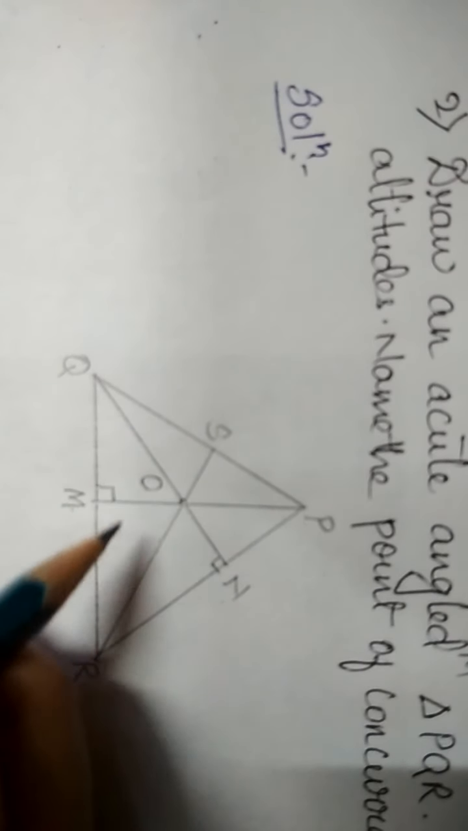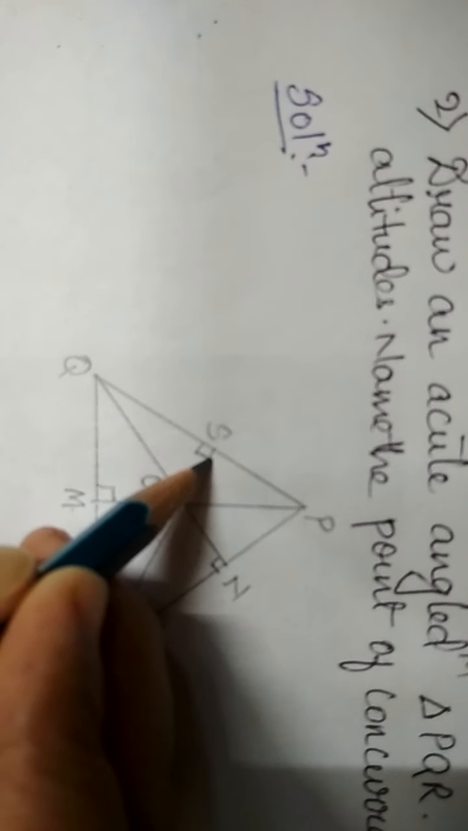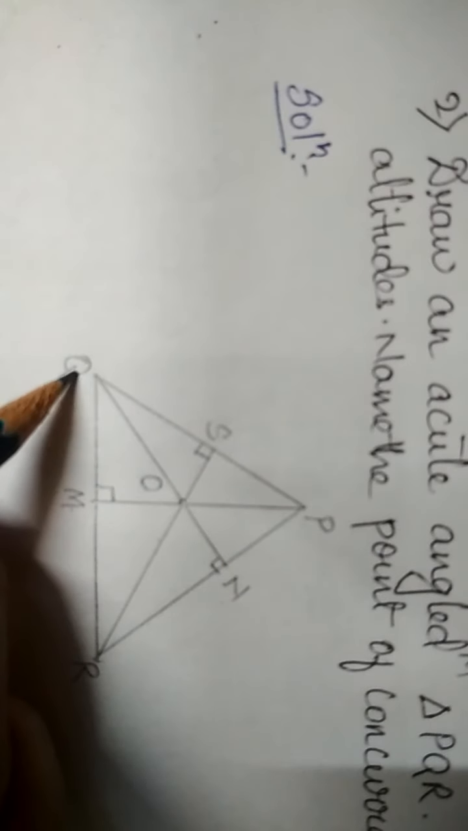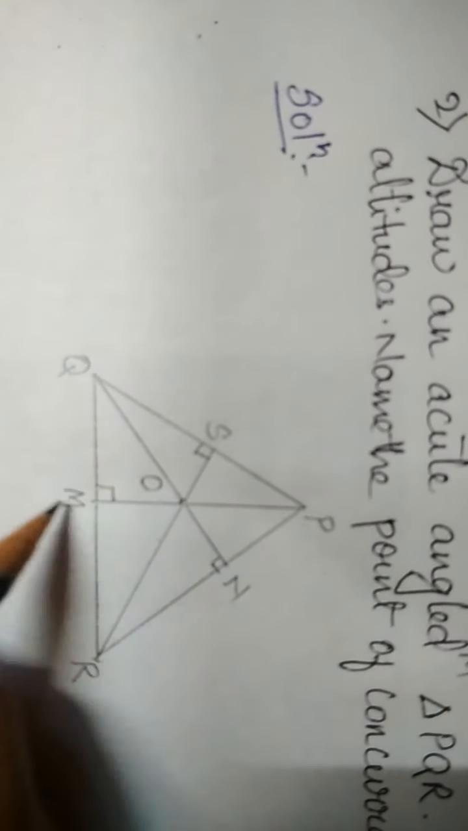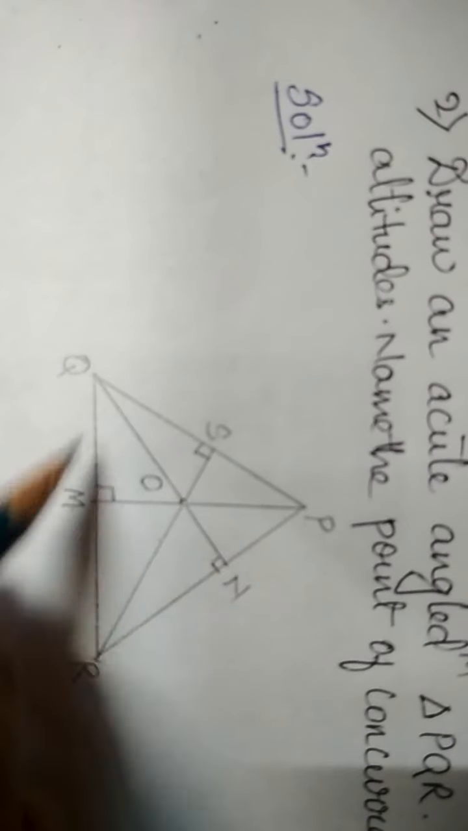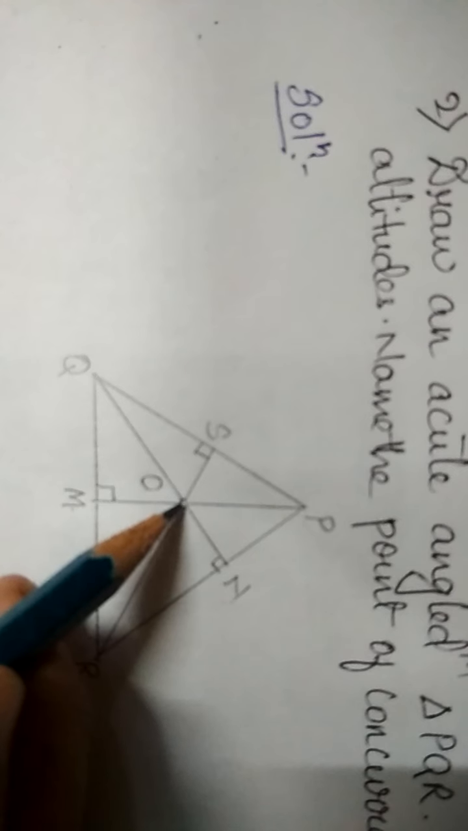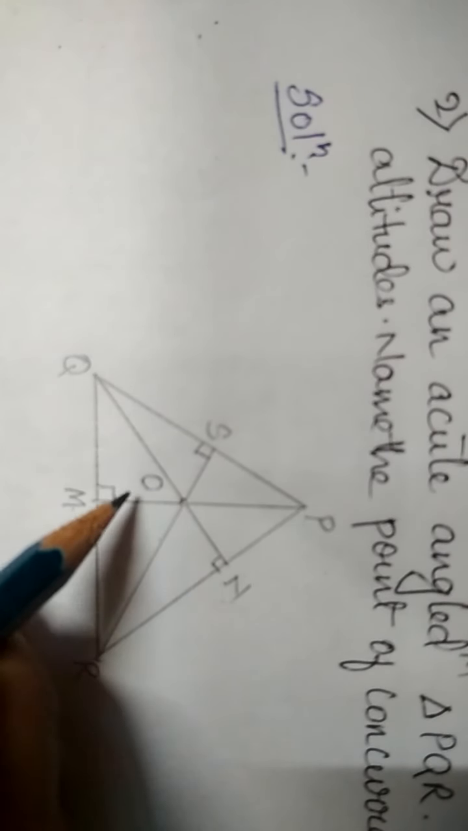That is what is given in the question that we have to draw. This also you will put as 90 degrees. So it is an acute angle triangle where the altitudes QN, PM and RS are the altitudes of the triangle PQR, and these three altitudes intersect in one point. The point of concurrence is O. That is called the orthocenter.